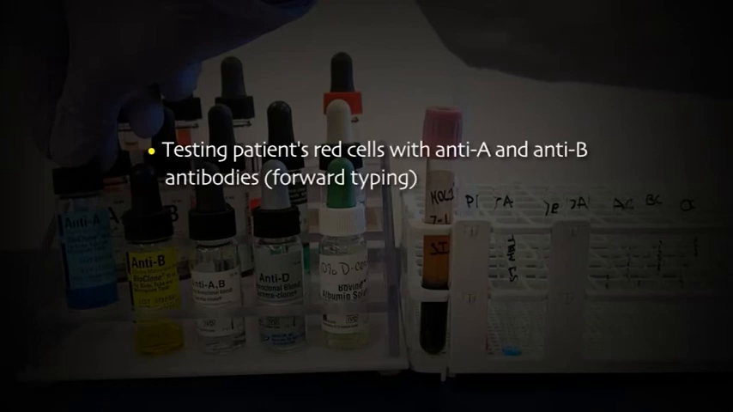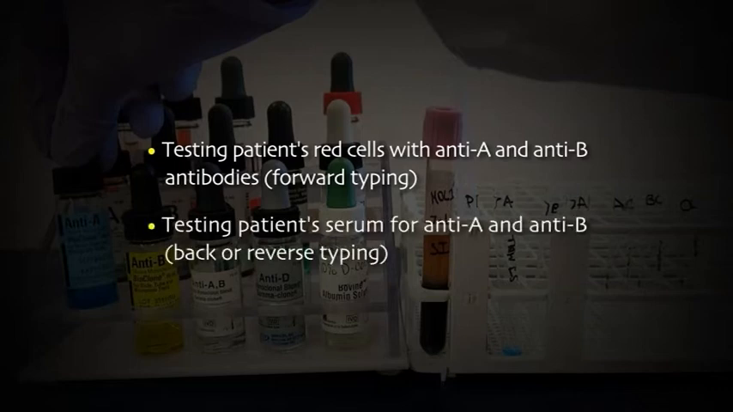Determination of ABO blood groups is the most important pre-transfusion compatibility test. ABO typing is accomplished by testing patients' red cells with anti-A and anti-B antibodies, also known as forward typing, and testing patients' serums for anti-A and anti-B, which is also known as back or reverse typing.